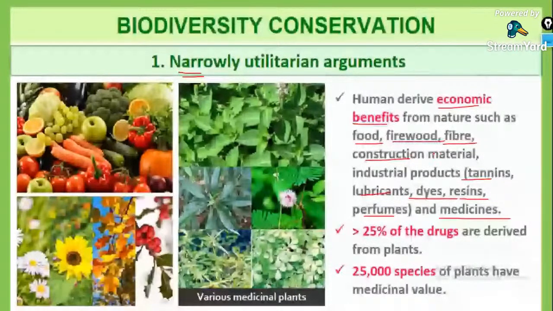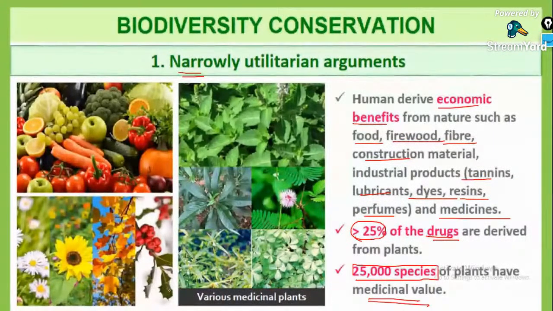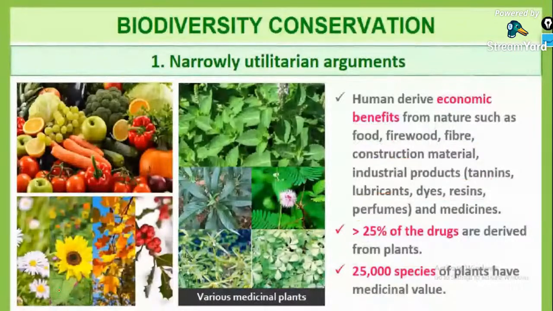But what can you say about the broad? Oxygen, food for all, oxygen, all these things. Food is coming under narrow. Oxygen, photosynthesis, oxygen is one of the most broadly classified arguments made by the plants. Then more than 25% of the drugs are derived from the plants, and 25,000 species of plants have medicinal value. These are some of the examples for the narrow utilitarian arguments: food, tannin, firewood, and something which we use for our day-to-day purpose.